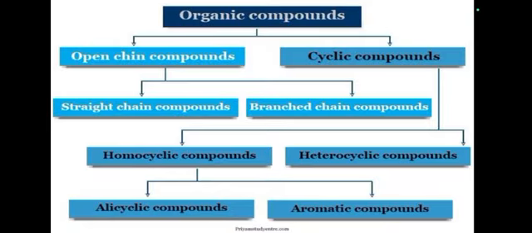Next, the classification of organic compounds. Organic compounds are classified into two types. One is open chain compound, the other is cyclic compound. The open chain is again classified into straight chain compound and branched chain compound. The cyclic or closed chain compound is again classified into two: homocyclic compound and heterocyclic compound. The homocyclic compound is again classified into two: alicyclic compound and aromatic compound. These are the classifications of compounds. We saw them briefly in this class.